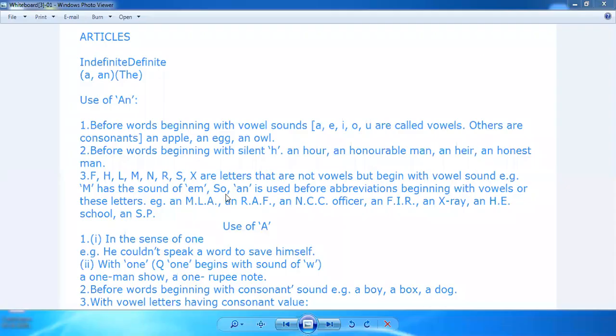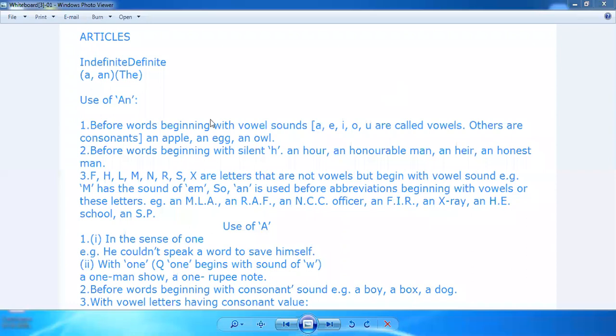Right? So an is used before abbreviations beginning with vowel sounds. Before all those abbreviations that begin with vowels or these letters. For example, an MLA. ये vowel के साथ M, दो M for mother, but उसमें EM की sound नहीं आती. So इसको हम क्या बोलते हैं? An MLA, an NRA, an NCC officer, an FIR, an X-ray, an HE school, an SP, right? So इसलिए हम लोग यहाँ पे an use करते हैं, though they do not start with A, E, I, O, U, यानी कि vowels, right?